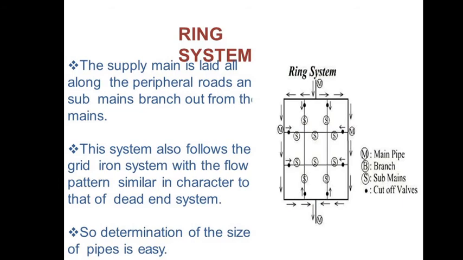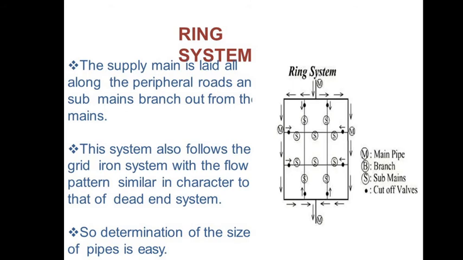Okay, so this ring system is also called the circular system. This system is also useful for a settlement which is planned, that means whatever area which is planned. In this system, the supply main is laid all along the periphery road and sub mains branch out from the mains.